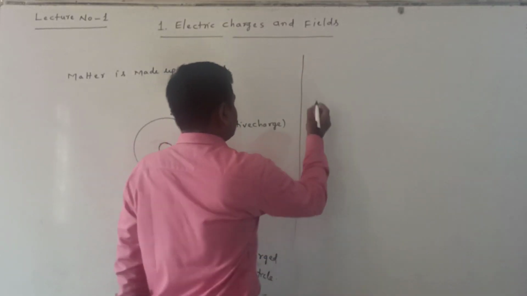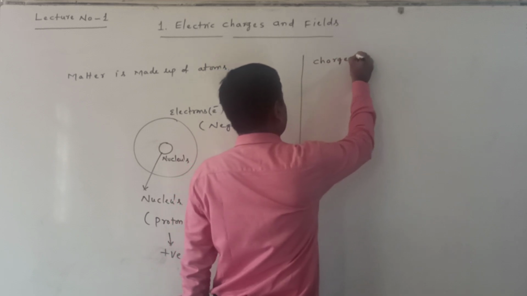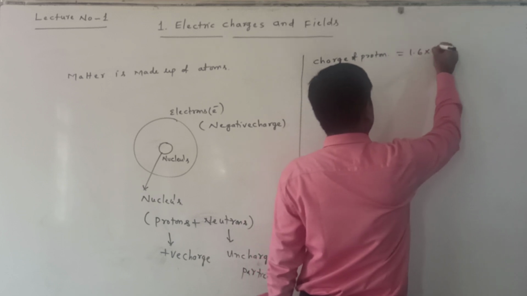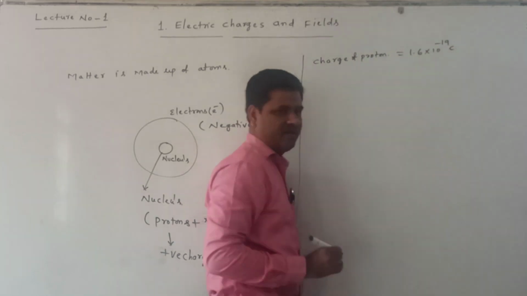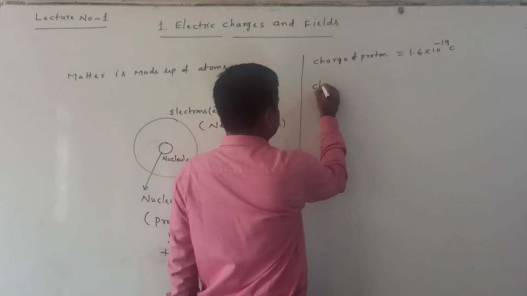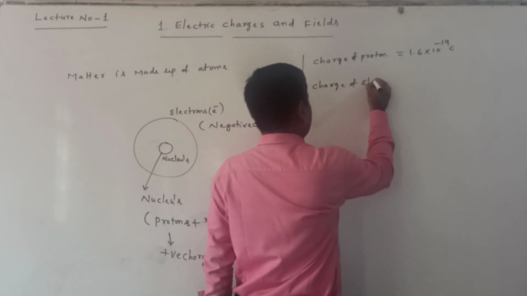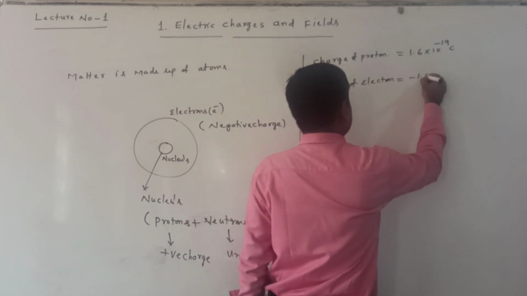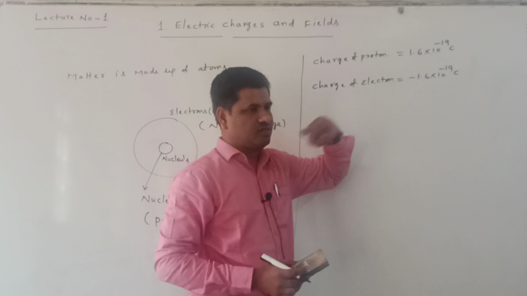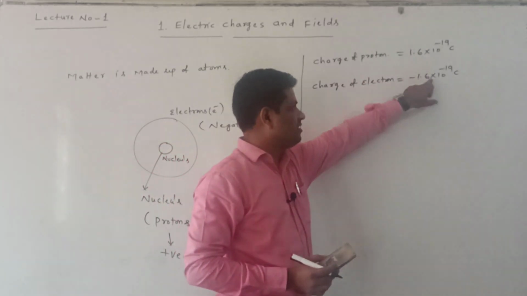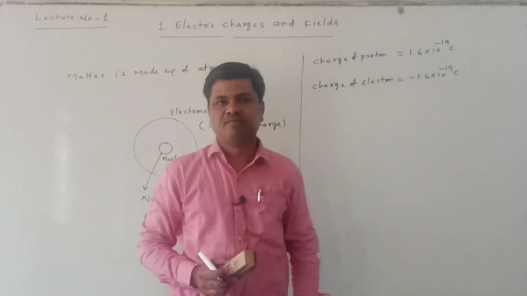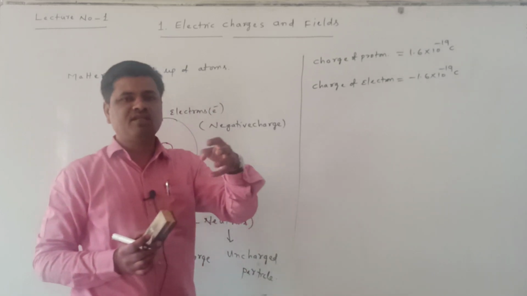Suppose the charge of a proton is equal to 1.6 into 10 power of minus 19 coulomb. This is a plus value, because the proton has the positive charge. Now the charge of an electron is minus 1.6 into 10 power of minus 19 coulombs, when taking the sign also. But see that the magnitude is the same. The charge of the proton and the charge of the electron have the same magnitude, but opposite signs.